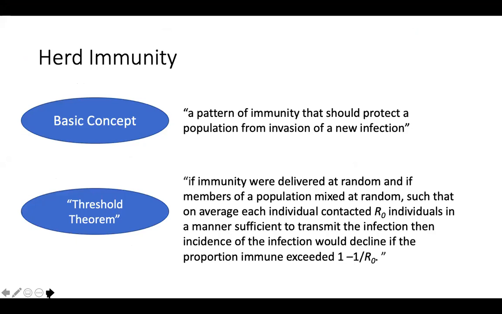This concept of herd immunity really accelerated with the development of something called the threshold theorem. I'm going to read it, but we're going to walk through it. And I promise if it's confusing to you as we walk through it, it will hopefully become less confusing. What it states is that if immunity were delivered at random, and if members of the population mixed at random, such that on average, each individual contacted R naught individuals in a manner sufficient to transmit the infection, then incidence of the infection would decline if the proportion immune exceeded 1 - 1 over R naught. What the heck does that mean?